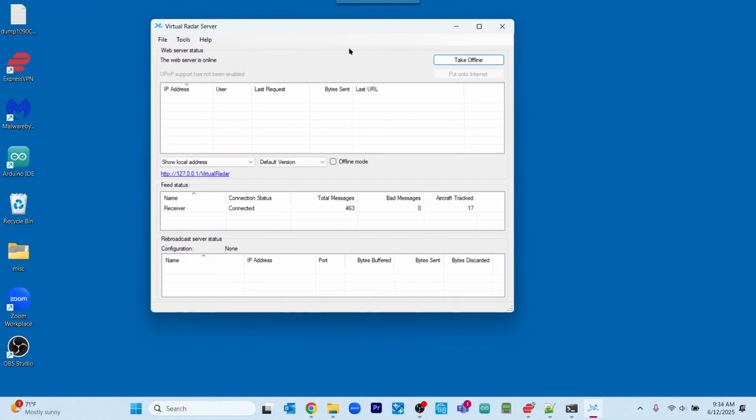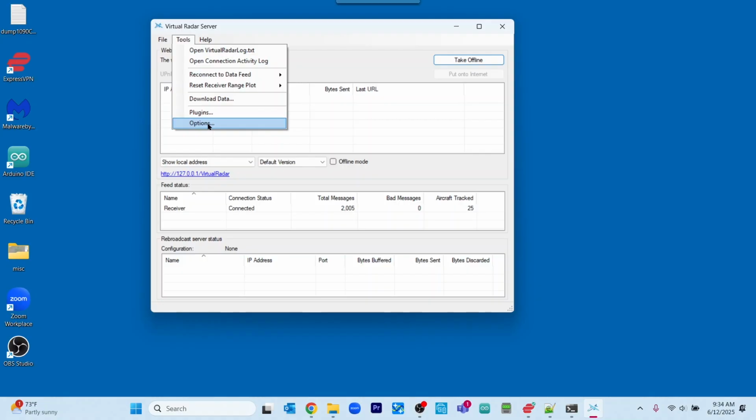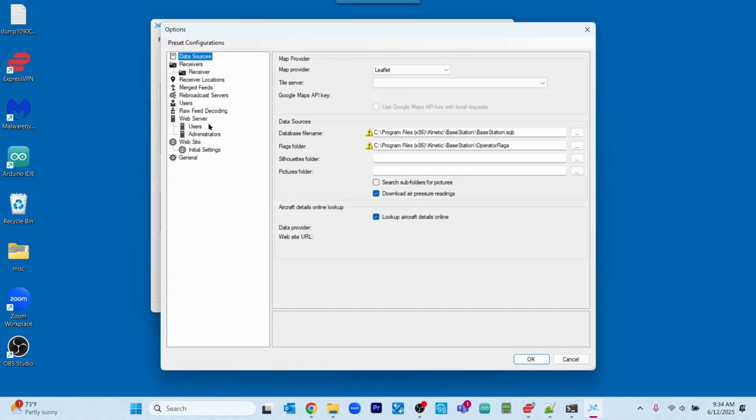And what you're going to want to do is, we set this up in an earlier segment in this video, so it's all configured, it's collecting data. If you want to set this up for the RTL V4, then you want to come down here to options.